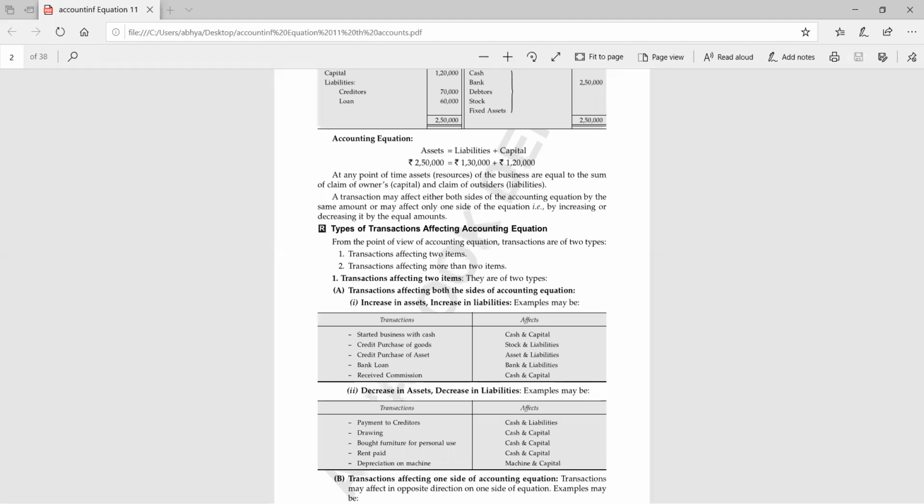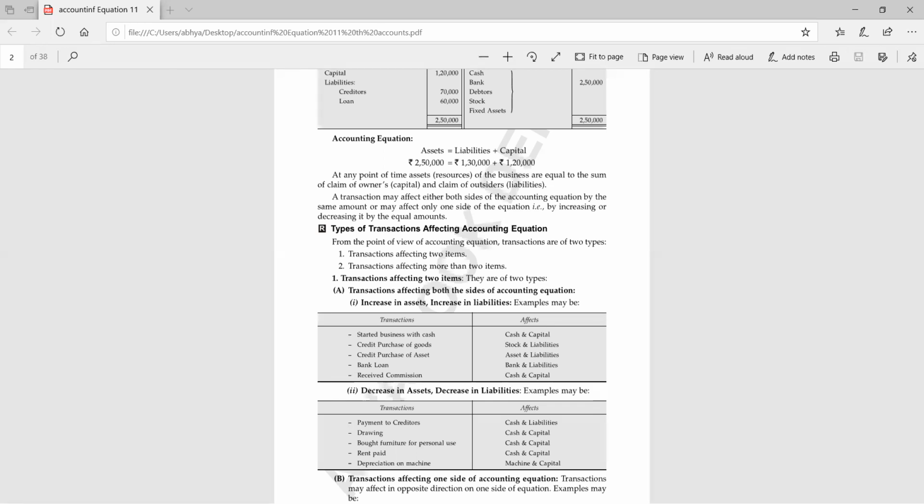Yes, Darshika, tell me which two accounts are there in this transaction. You have purchased furniture for cash. Many students have given me the correct answer. Ma'am, cash in hand will decrease and the furniture will increase. Yes, very good. Cash in hand will be decreased and furniture will be increased.